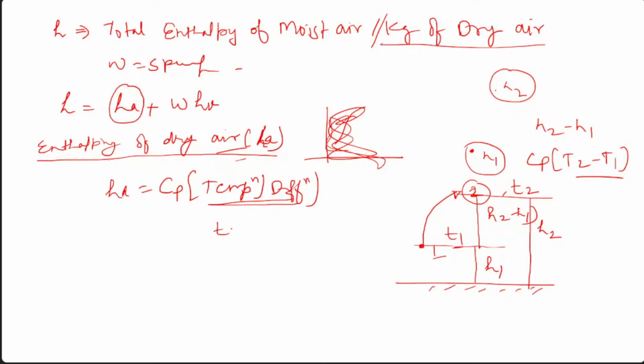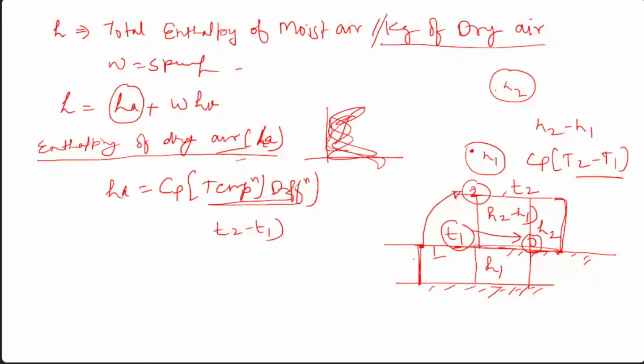Either you can write T2 minus T1, or you can say let's take T1 equals 0, because you can make this the reference. If T1 is 0, the difference is the same whether you take the reference from here or from here. Are you getting my point?